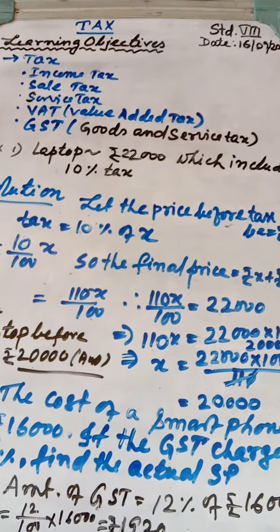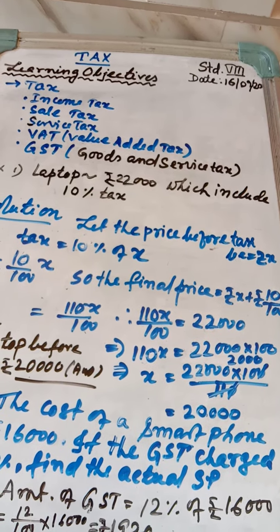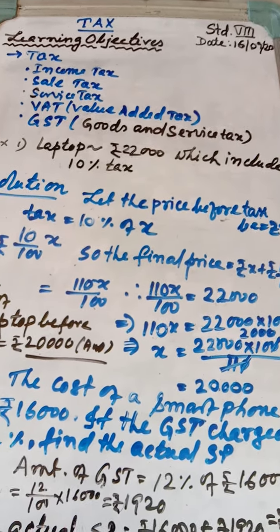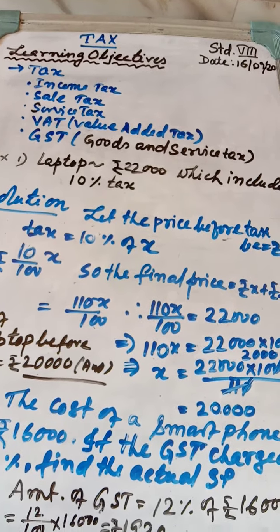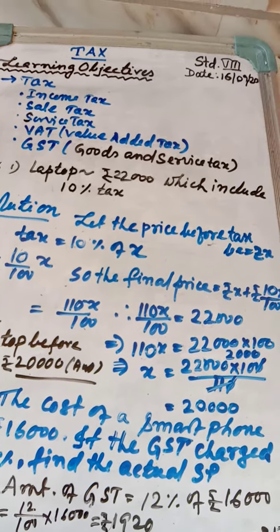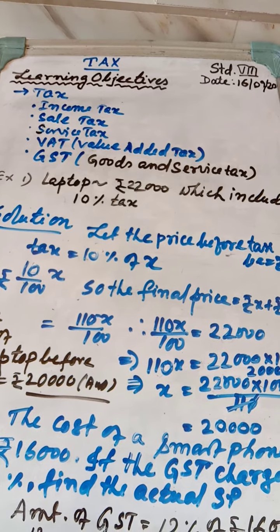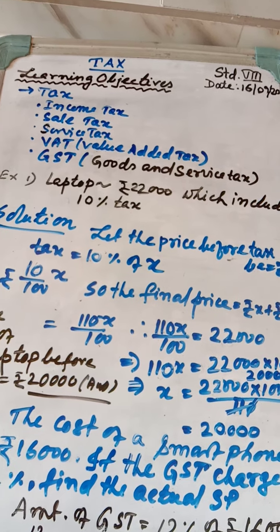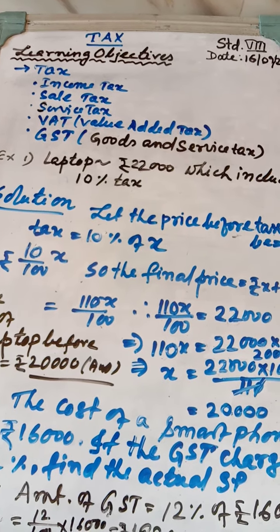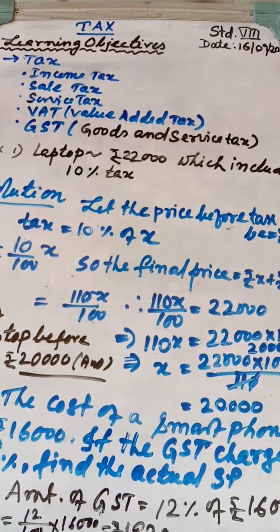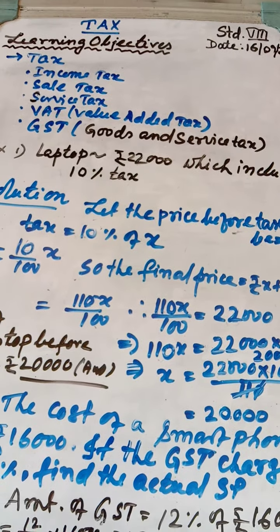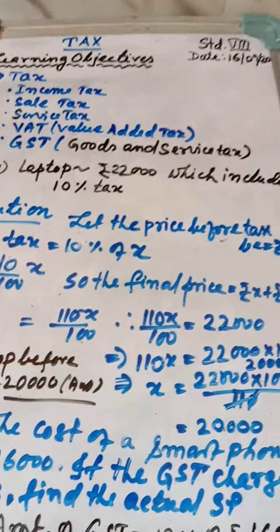And now see, another part of profit and loss is tax. Children, since 2017, there is a word very common to every citizen of India, that is GST. Everywhere GST will be there. Due to GST, the bill is more. Let us learn a little bit about GST.